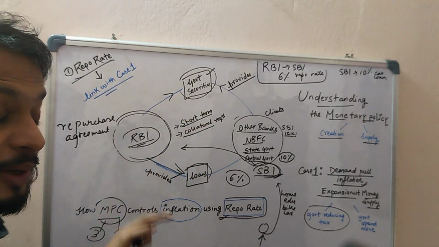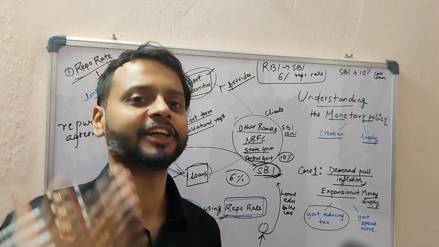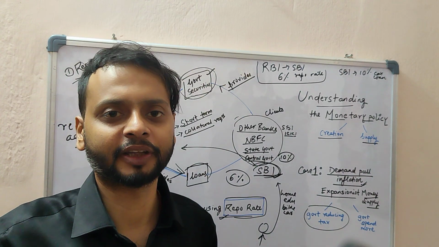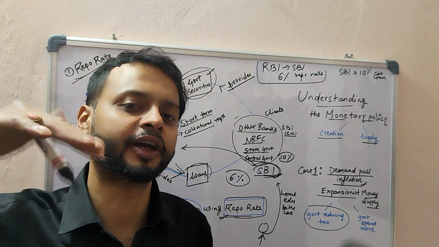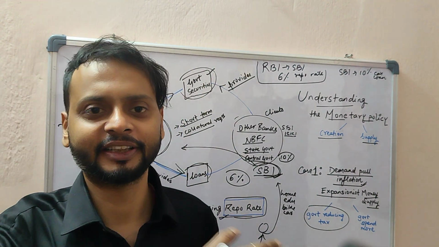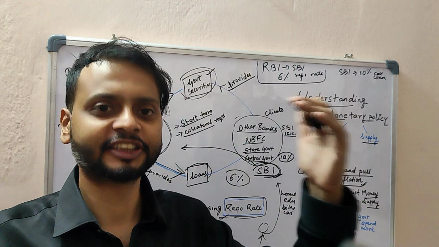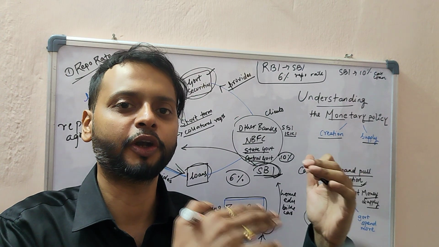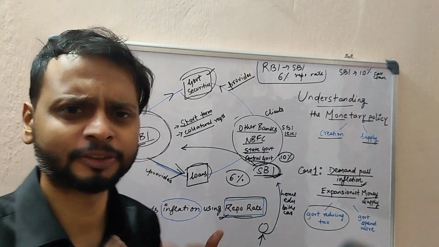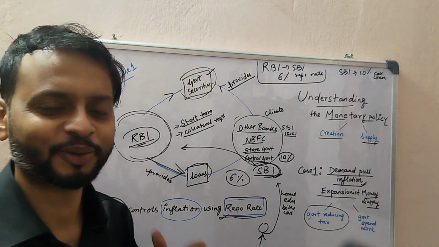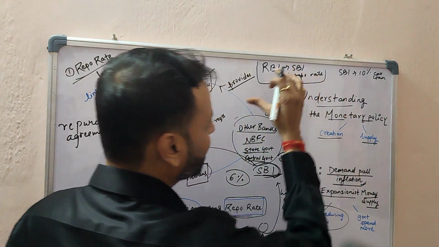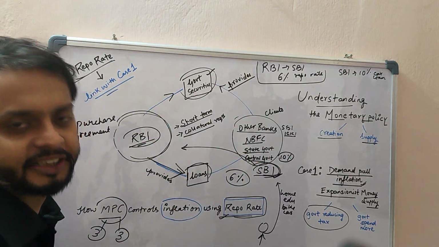Now, if RBI is going to increase the repo rate, you must have heard recently in the news or the newspaper that RBI has raised the repo rate or cut the repo rate by so many basis points. Like it was 6%, now they have cut by 50 basis points to 5.5%, like this news. What is this basis points? We don't have to learn it in this video, but for now we have to understand that RBI can increase the repo rate and also decrease the repo rate.